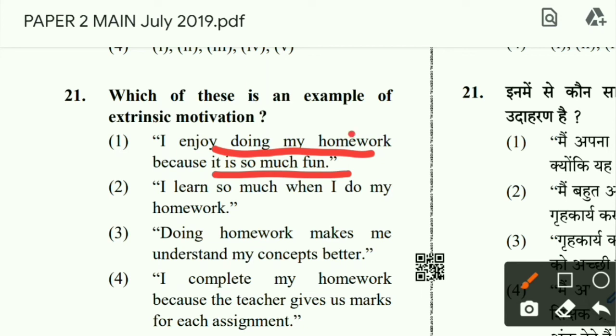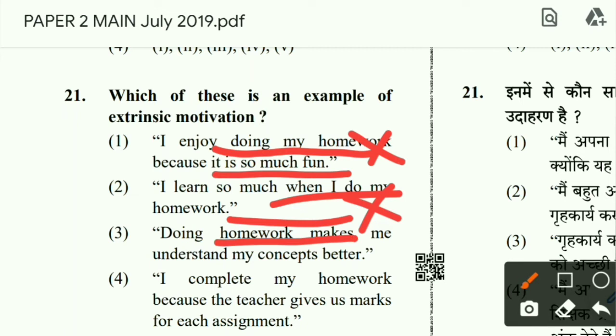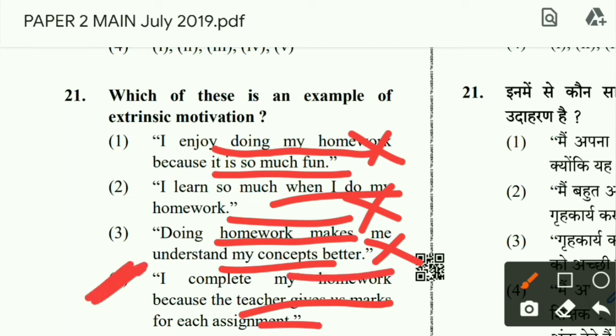So this is intrinsic. I learn so much when I do my homework. Intrinsic. Doing homework makes me understand my concepts better. This is intrinsic. I complete my homework because the teacher gives us marks for each assignment. So this is the motivation he is getting from the teachers. So this is extrinsic motivation.